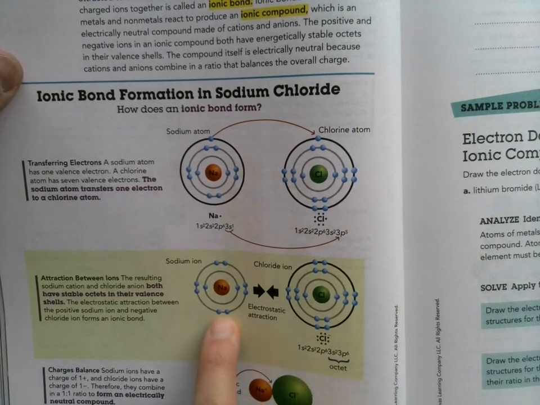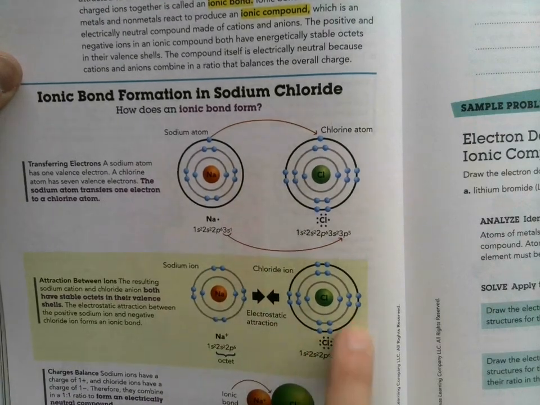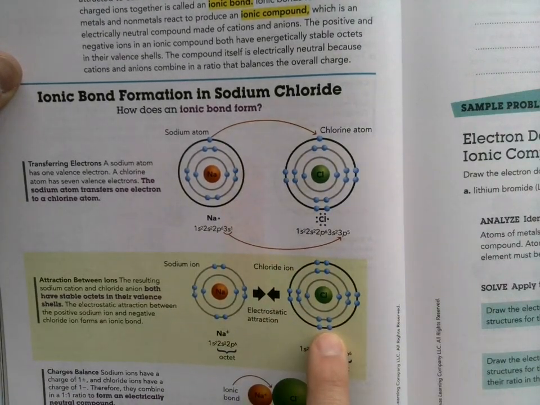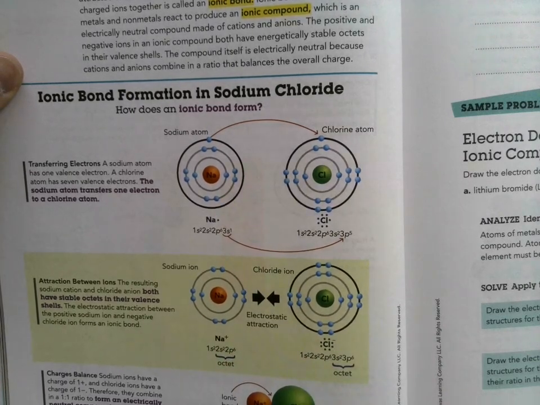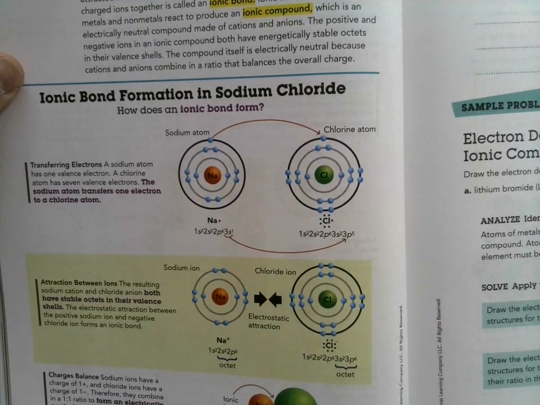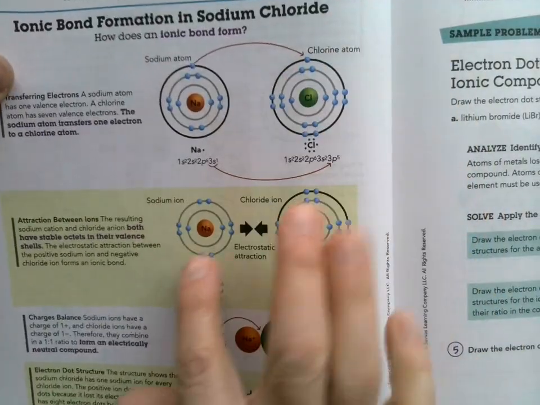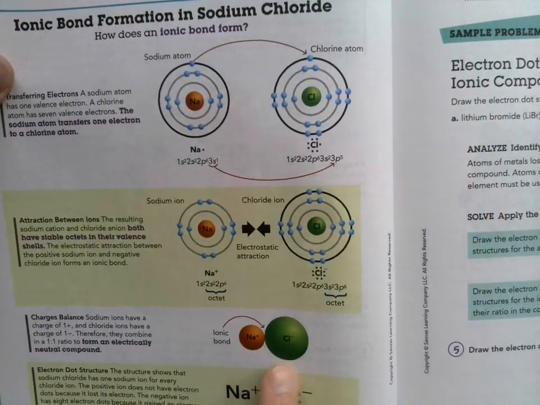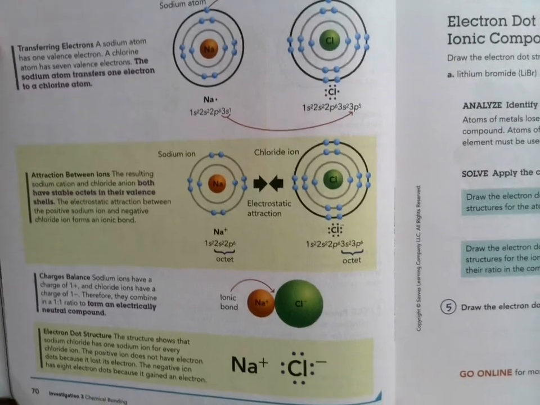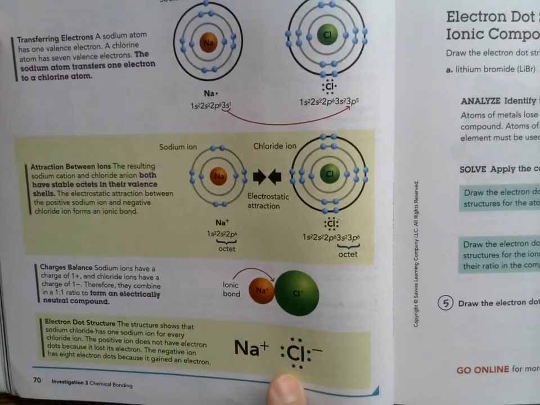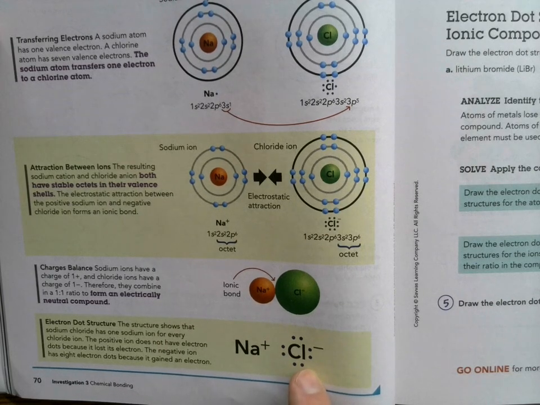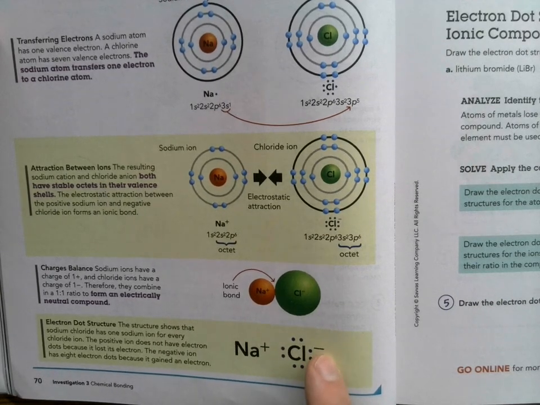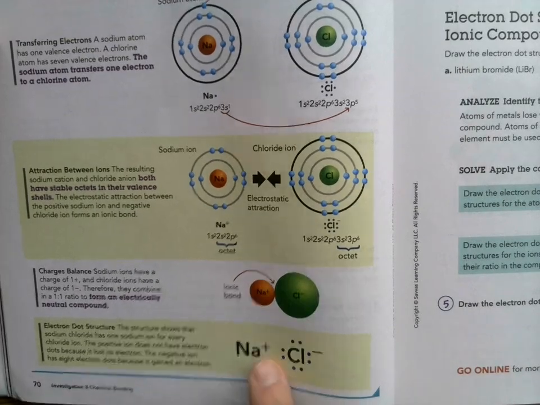This has a full octet because it lost an electron, and this now has a full octet because it gained one. And now they're going to be attracted to each other because sodium and chlorine are now positive and negative. Because of their charge differences, they are going to be attracted, and they form a neutral compound. And this is how we would draw it in an electron dot structure. The reason sodium doesn't have that one electron anymore is because it got taken by chlorine, and chlorine's now more negative because it has more electrons.